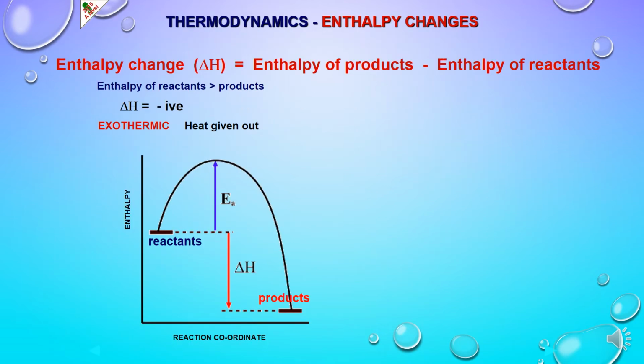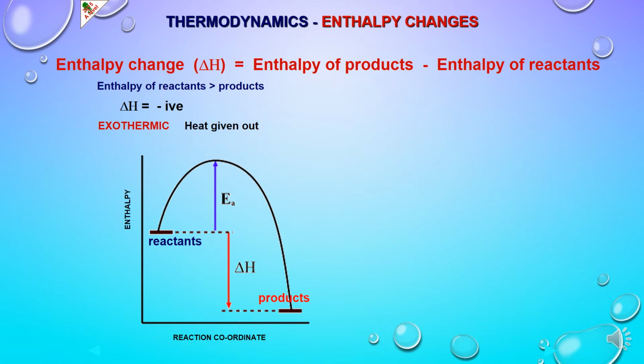Next, enthalpy changes in thermodynamics. Actually, how enthalpy changes while a reaction is carried out. So during a reaction, as we know that enthalpy change can be calculated by heat content or enthalpy of products minus enthalpy of reactants.